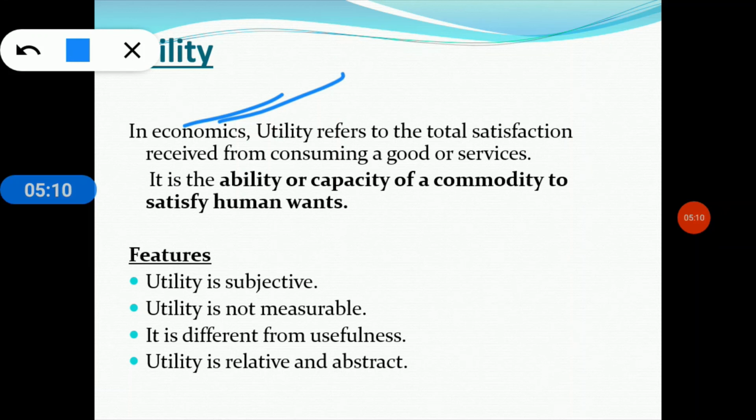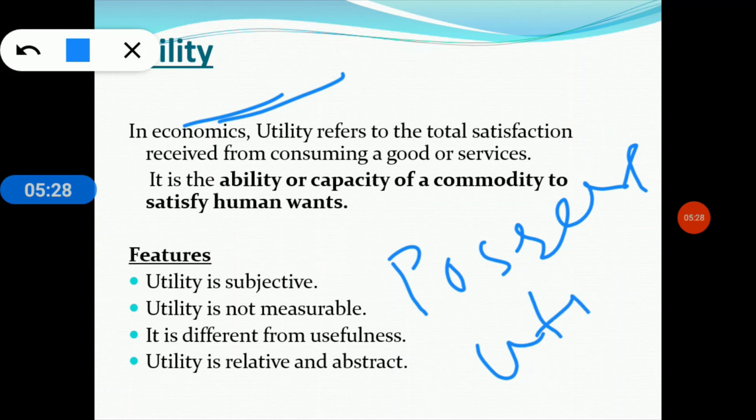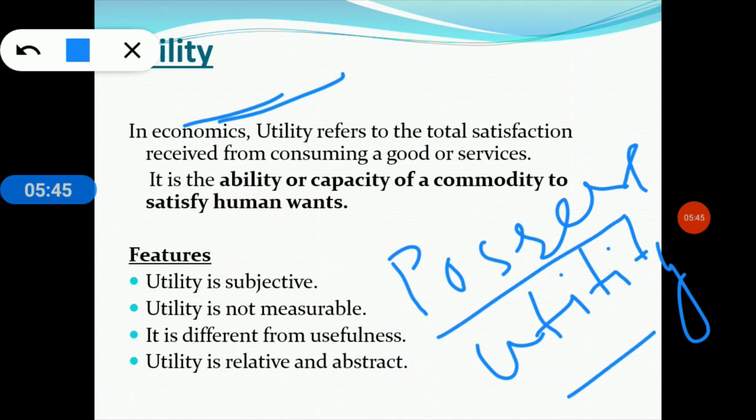The act of consumption of all goods and services is able to satisfy our human wants only because goods and services possess utility. So it's clear to everyone: human wants, consumption, utility, all are related to each other, and all goods and services will be purchased for consumption only if they possess utility.